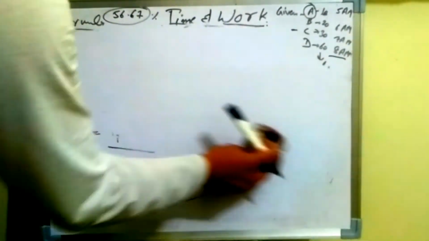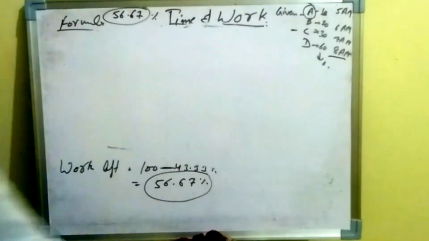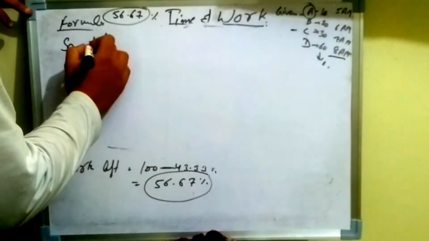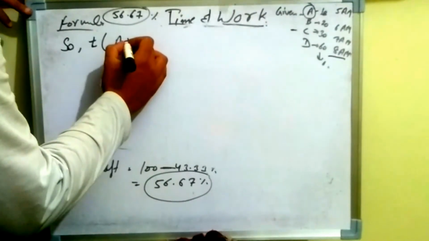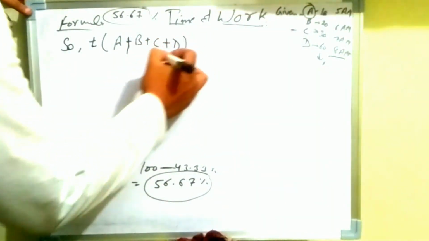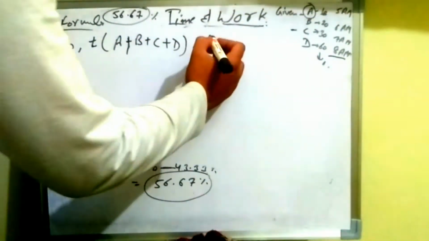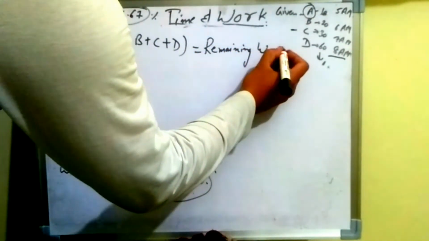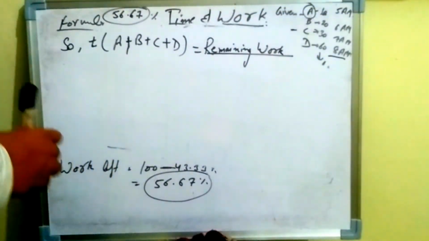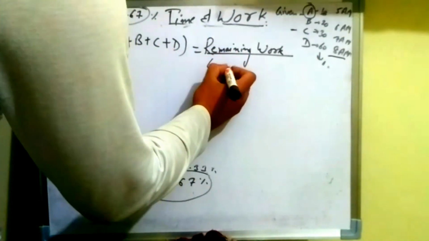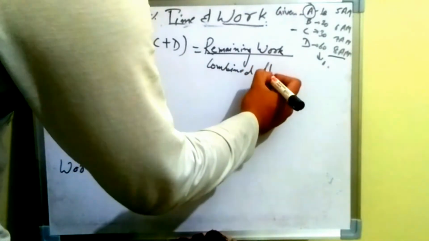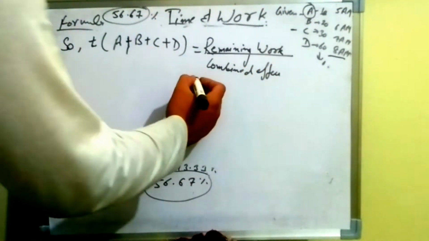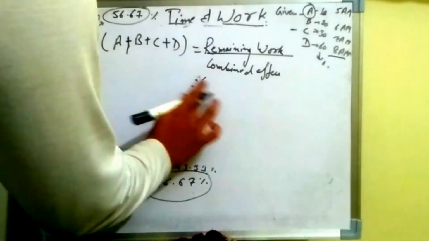Now what we will do, we will find out the time taken by ABCD pipe to fill the reservoir, which will be remaining work, which we had found 56.67, divided by combined efficiency, that will be 20% per hour. So we will get 56.67 divided by 20%.